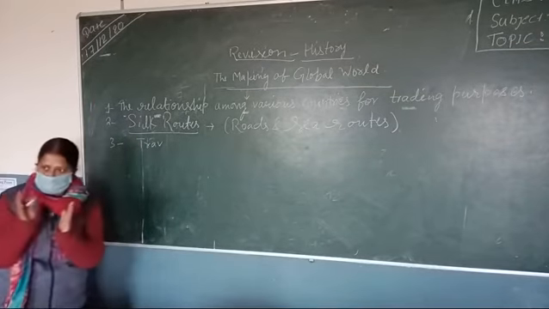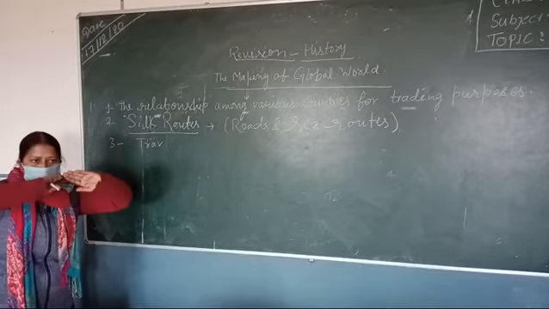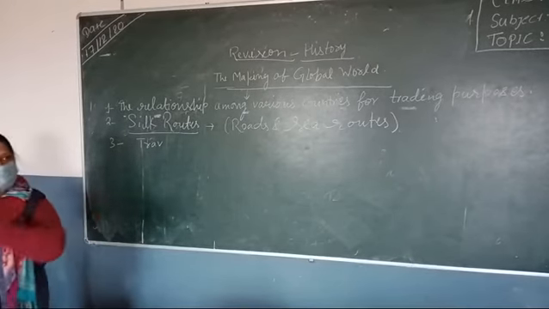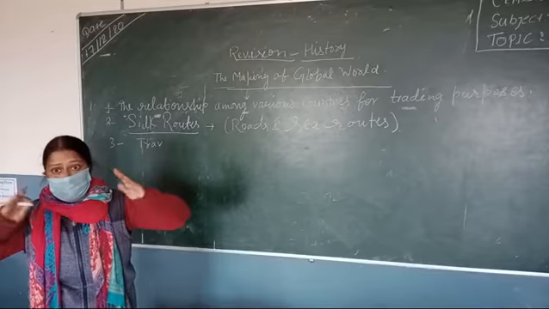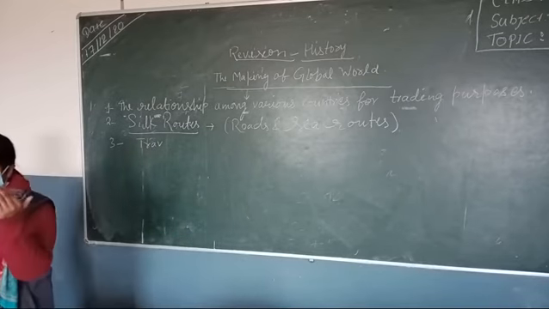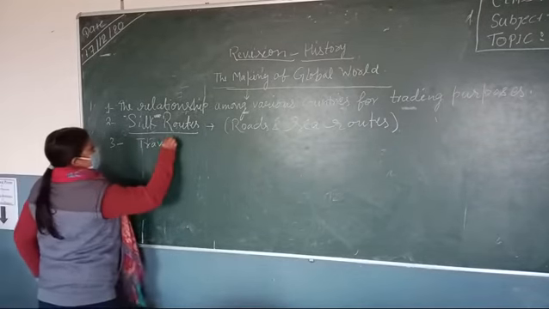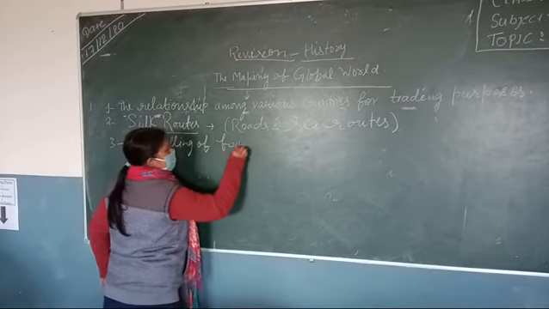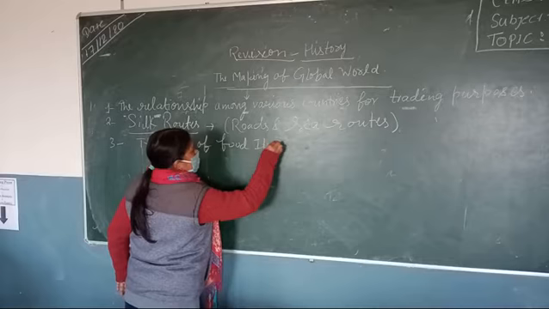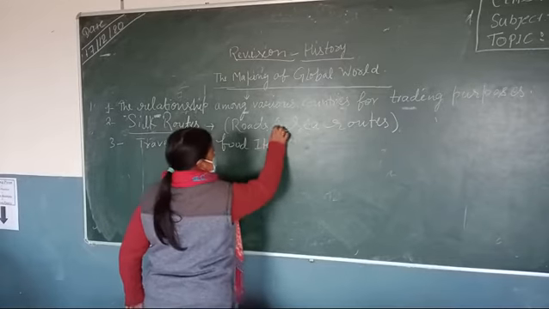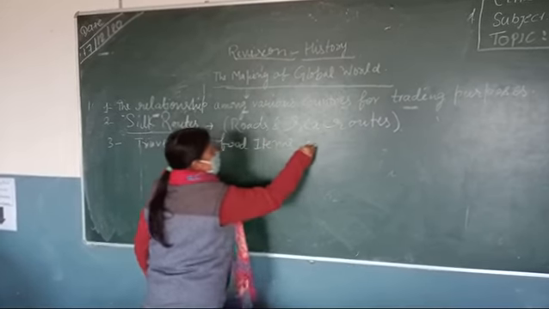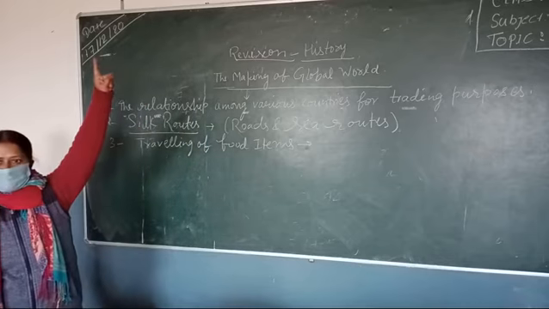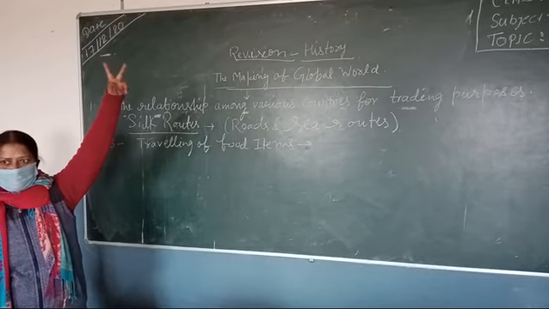Because here we are trying to revise the chapter step by step so that you will remember. There should be continuity. So traveling of food items. When we say traveling of food items, you immediately know spaghetti, noodles, potato.